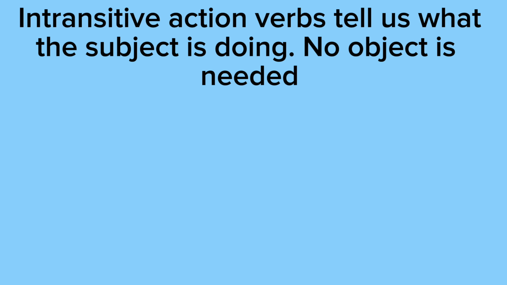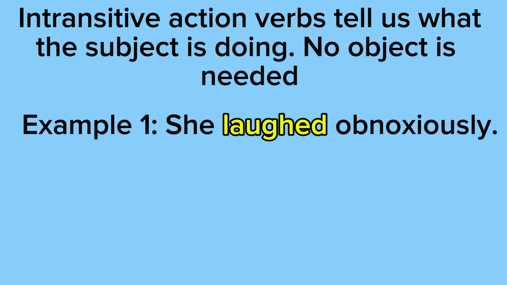No object is needed. Example 1 says, she laughed obnoxiously. So as you can see, the verb is laughed. That's the intransitive action verb. And the subject is she because she is doing the action. She is laughing. And as you can see, there's no object. There's nothing that's receiving the action.